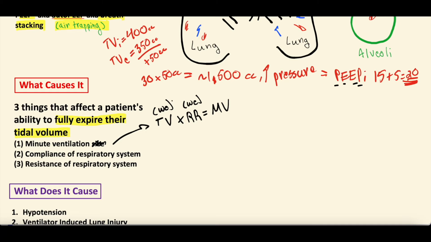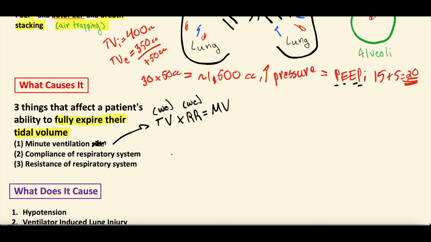So if we're setting these things really high, we sometimes can self-inflict auto PEEP. Again, because sometimes we're setting the respiratory rate really high because we're trying to get them to blow off all this ventilation to clear some CO2, and we can shoot ourselves in the foot a little bit if they start auto PEEPing. The other two things are related mostly to the patient's lungs.